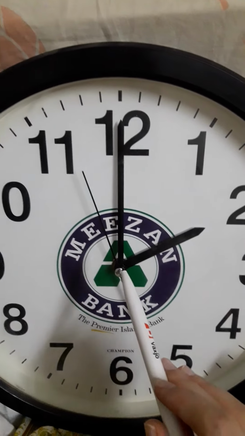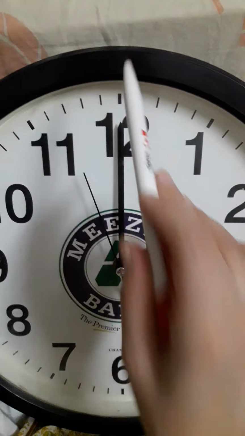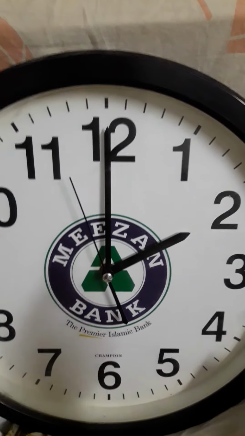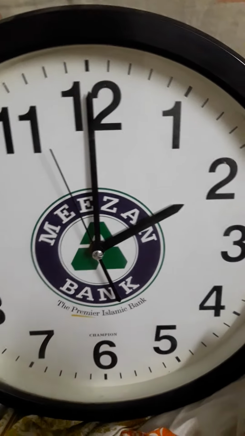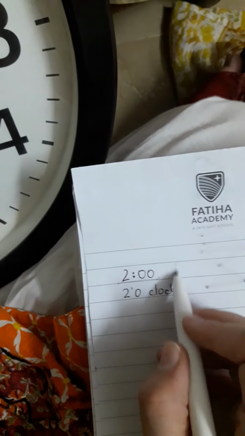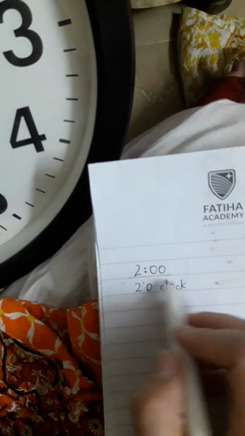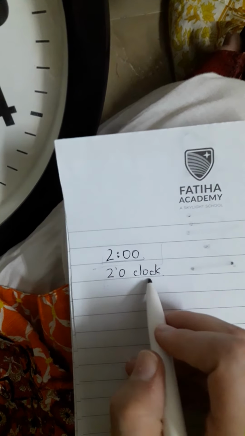So here I can see that the hour hand is present at 2 and the minute hand is present at 12, right? If I ask you to write it on a piece of paper, how will you write it? You will write it as this. Either in this form, 2 o'clock, or in this form, 2 o'clock, okay?